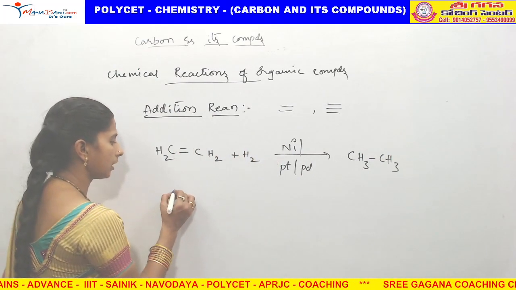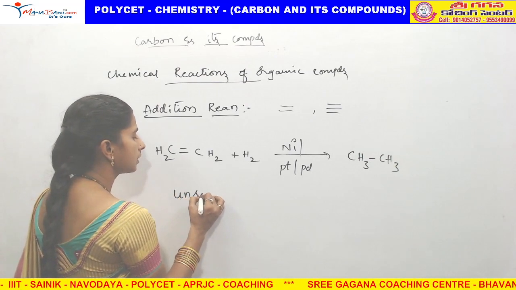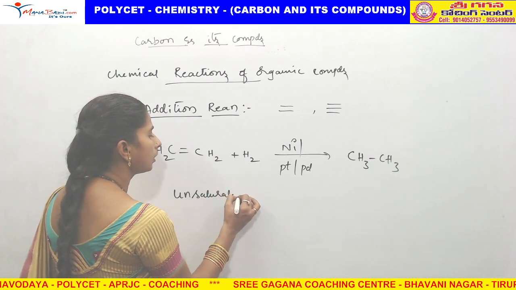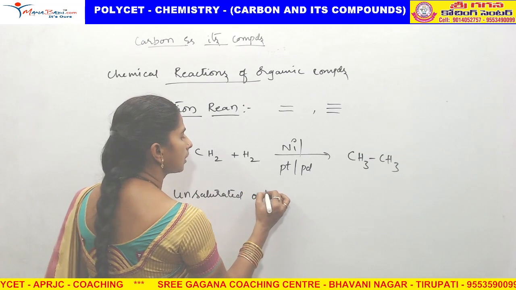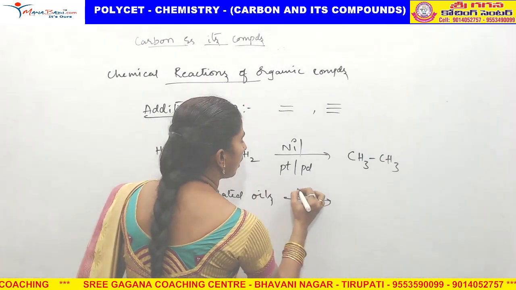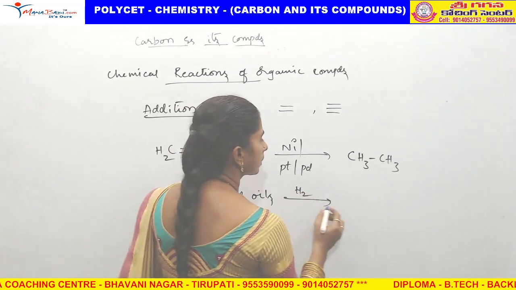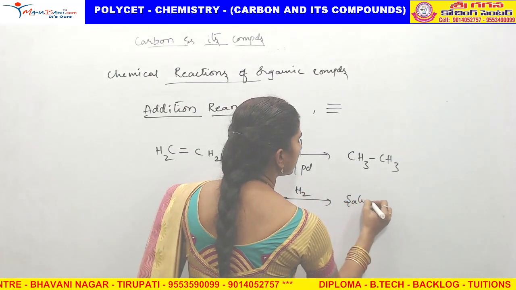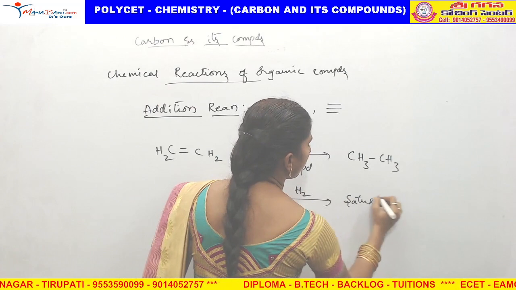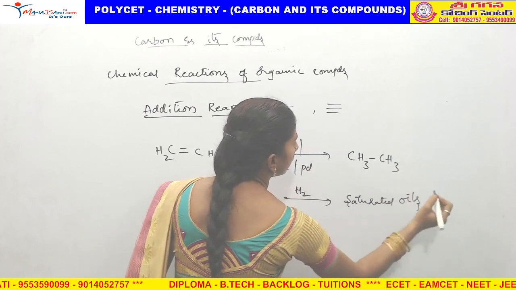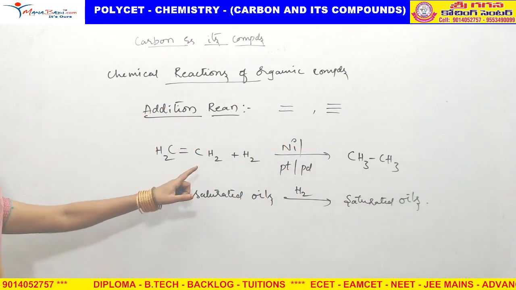Even in this reaction, unsaturated oils undergo hydrogenation. Addition of hydrogen takes place, addition reaction, converting to saturated oils. This is called addition reaction.